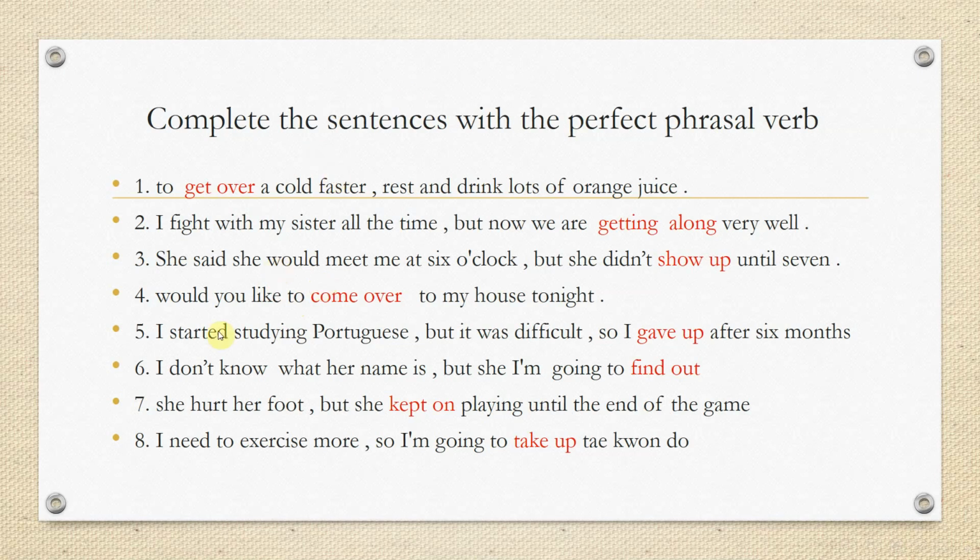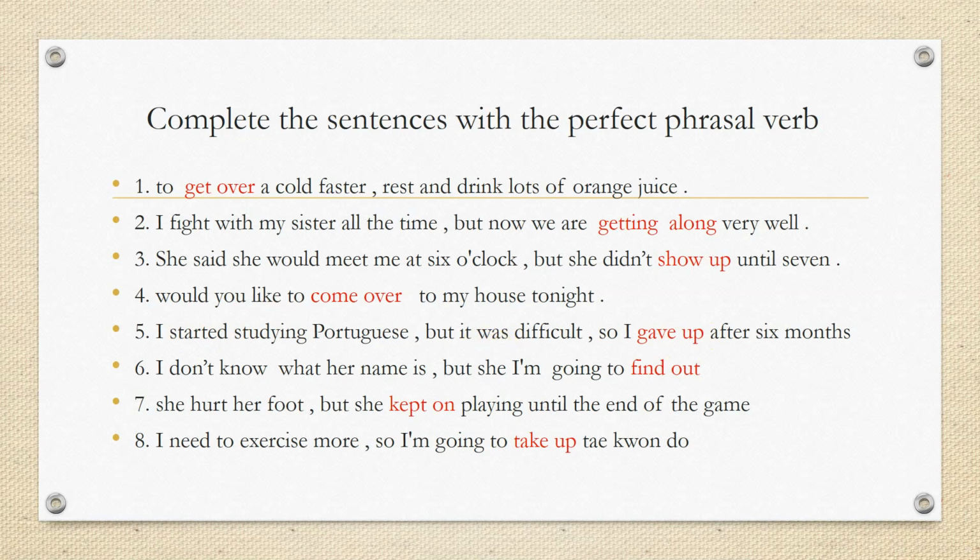Sentence number 5, I started studying Portuguese, but it was difficult, so I gave up after 6 months. In this sentence, I started studying Portuguese, but it was difficult. So I gave up after 6 months. Give up means stop fighting or stop doing something, and it's in the past tense. It's not give up, it's gave up. Why? Because this sentence is in the past tense, because we have started and we have was.